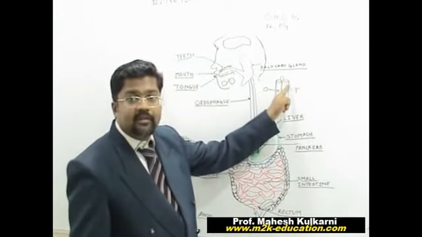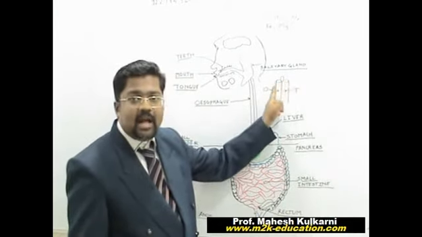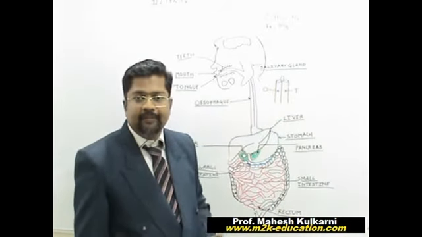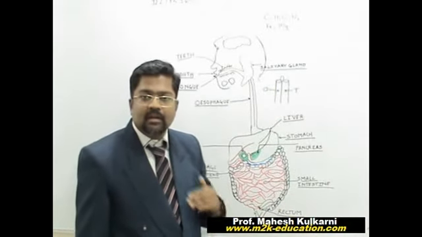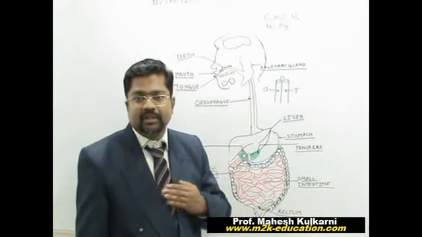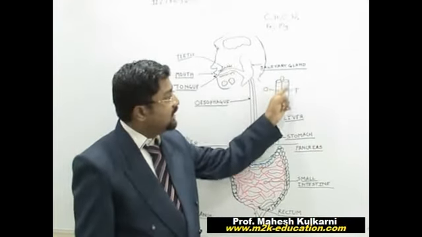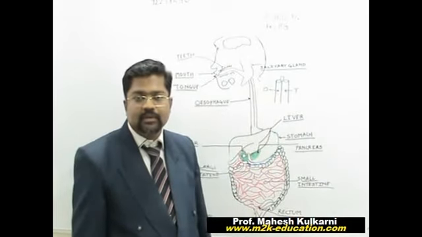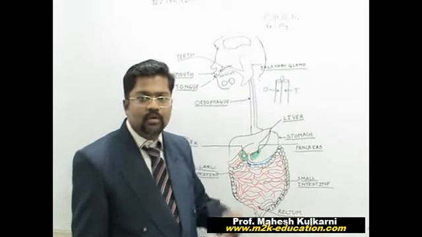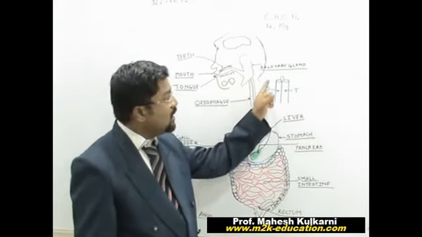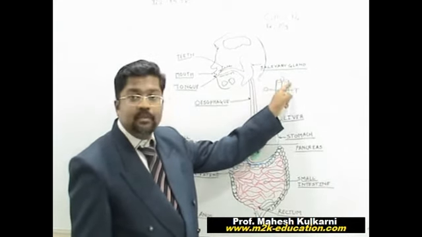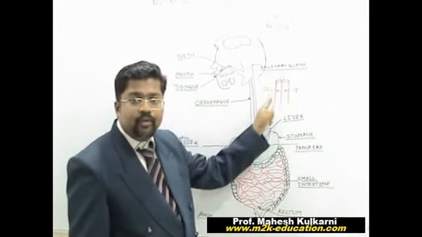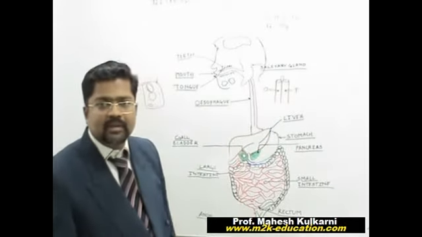This epiglottis will be there either on the trachea or on the oesophagus. Whenever we are carrying out respiration, obviously the trachea is open and the oesophagus is closed. When we have to swallow food, that means take the food inside, then at that time the epiglottis will move over the trachea and food will enter the oesophagus.